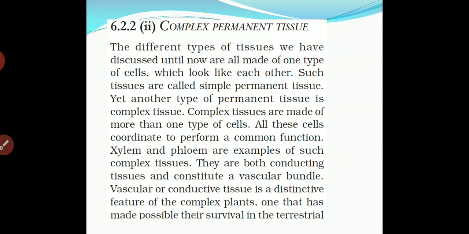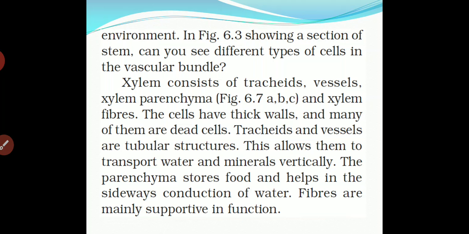Their features are different, but they combine to perform a unique function. Unique means performing the same function. This has made possible their survival in the terrestrial environment.